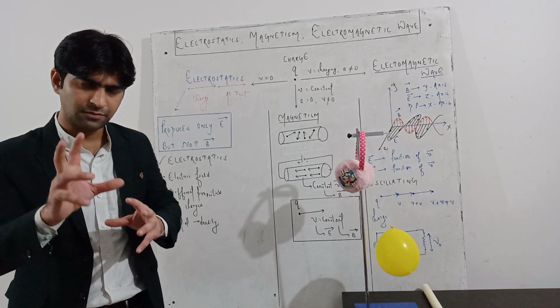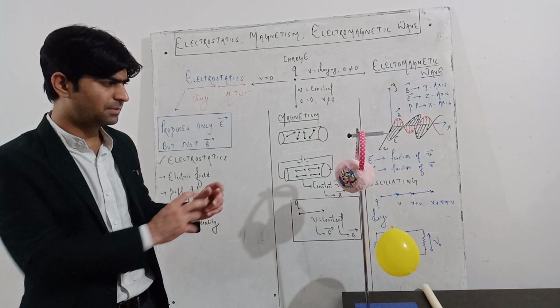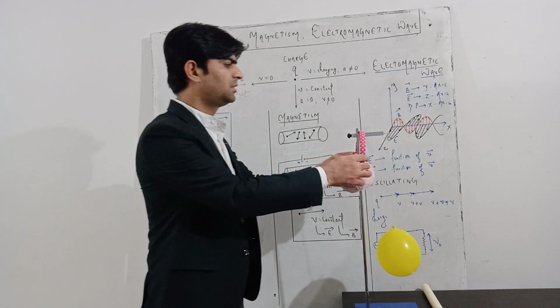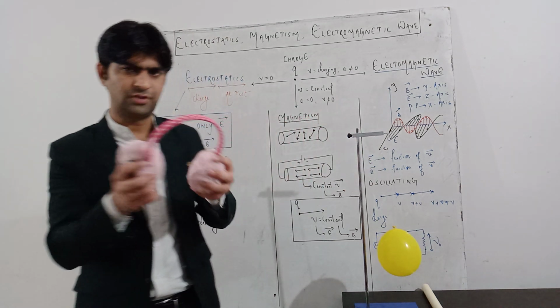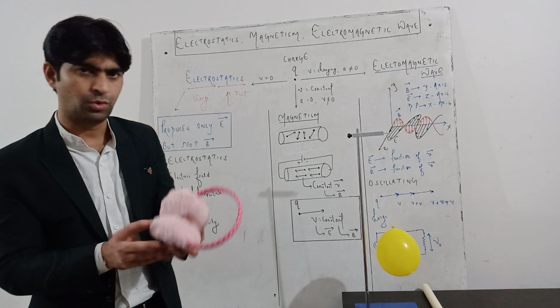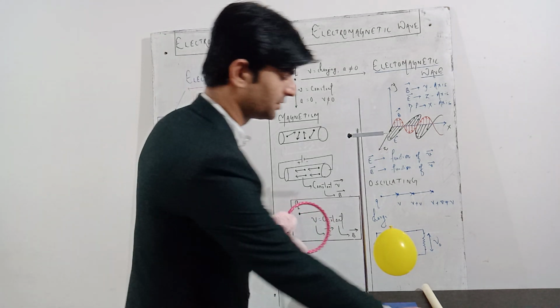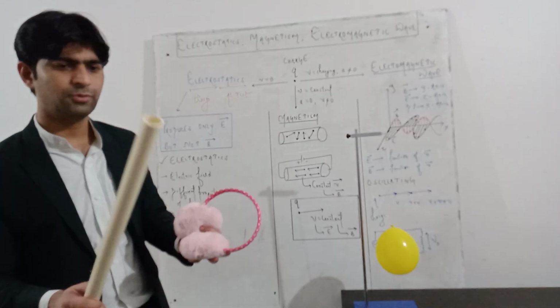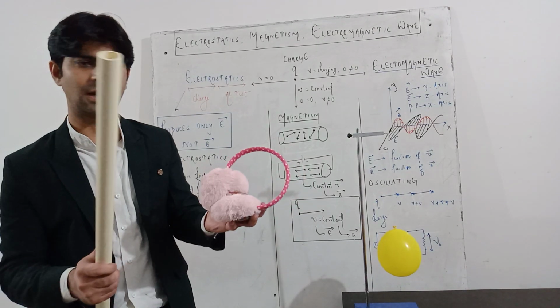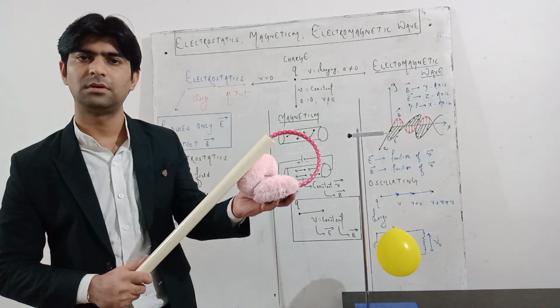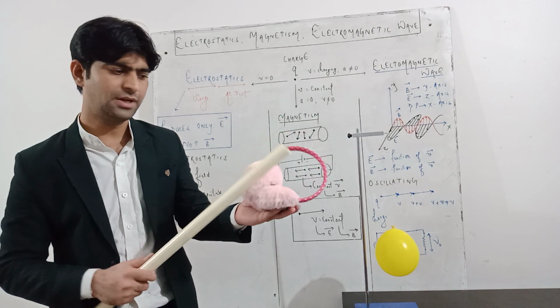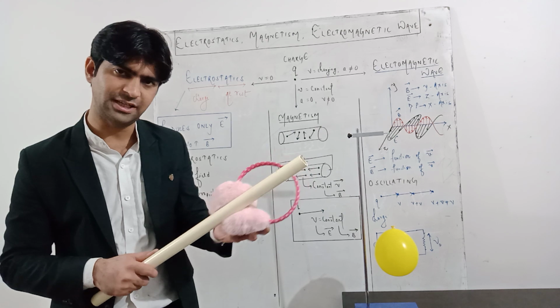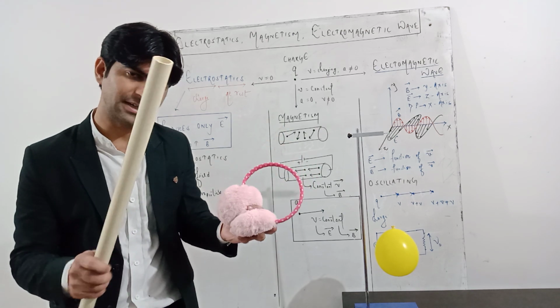To show the part of electrostatics, I have one simple demonstration where I have these ear muffs which we generally use in the cold days during winters, and I have this PVC pipe. Now what I'm going to do, I'm going to rub this pipe with these muffs. So when I rub it, frictional electricity takes place. Due to friction, this pipe gets charged.